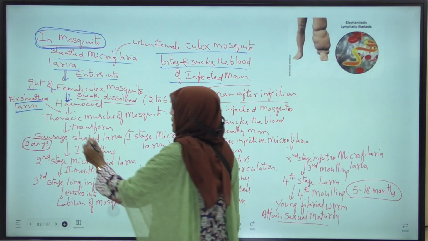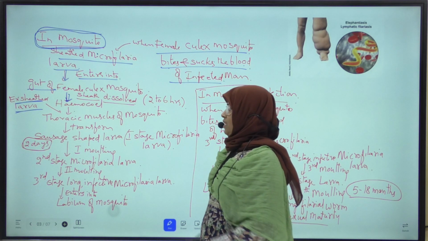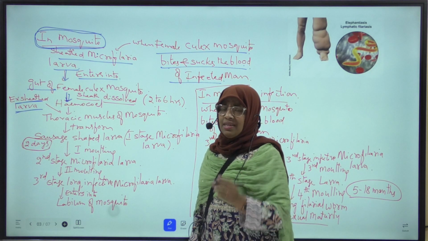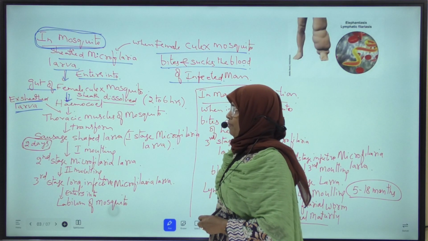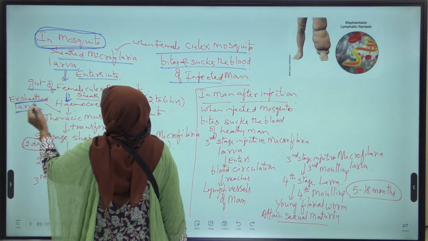In the gut of female Culex mosquito, what happens? This sheath around the microfilaria larva is dissolved. Now this microfilaria larva is called ex-sheathed larva.